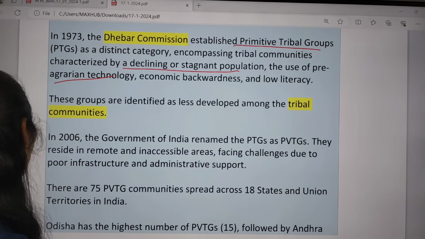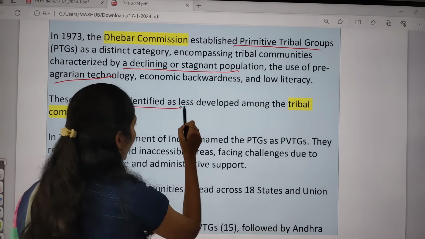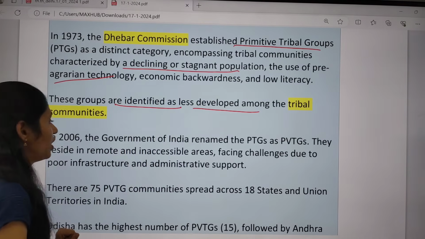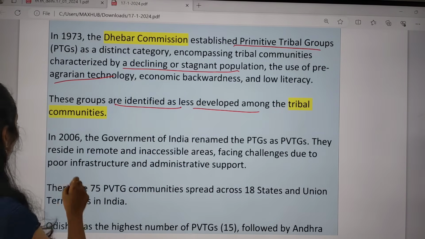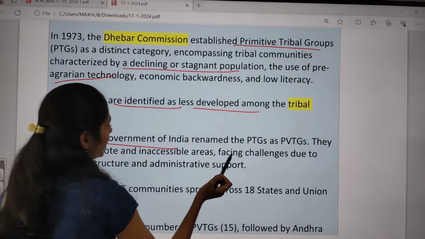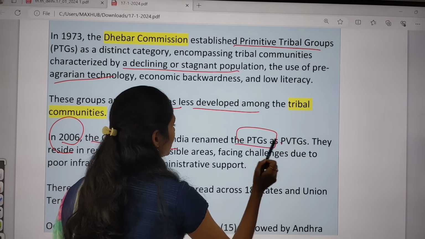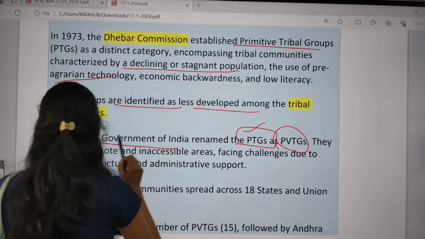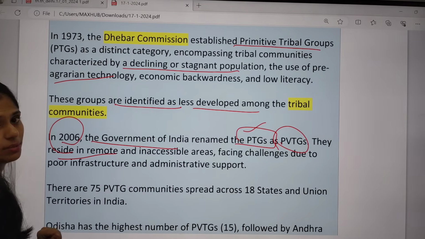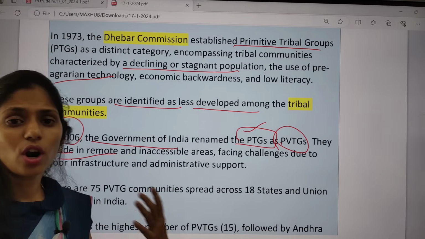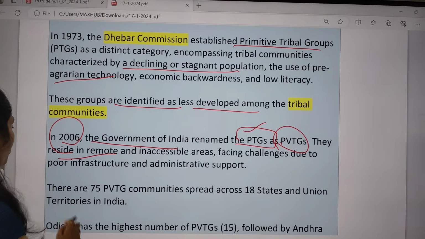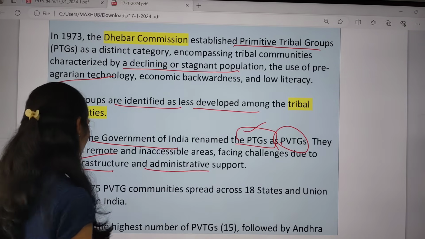So these groups are identified as less developed among the tribal communities. In 2006, the Government of India renamed PTGs as PBTGs. They reside in remote and inaccessible areas, and they face lots of challenges because of poor infrastructure and administrative support.